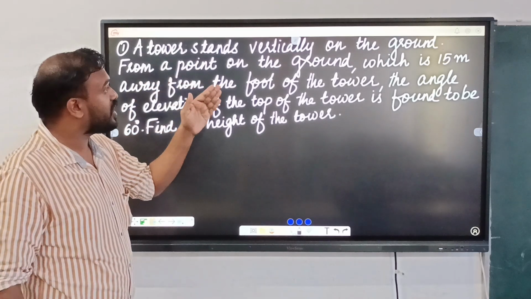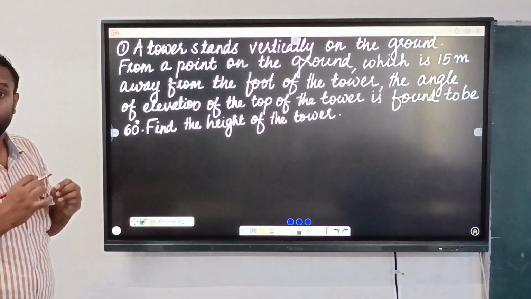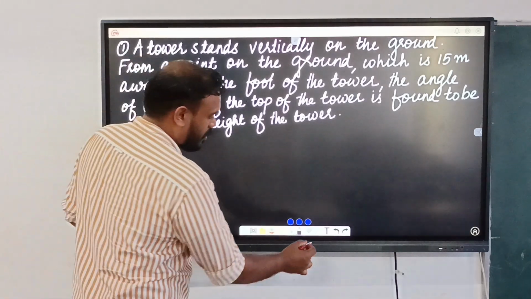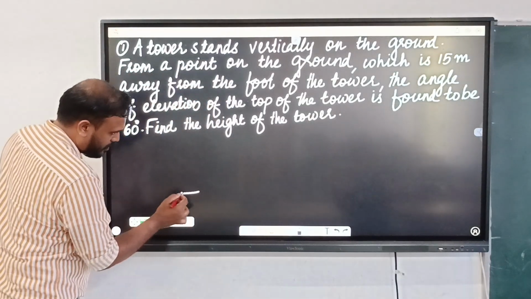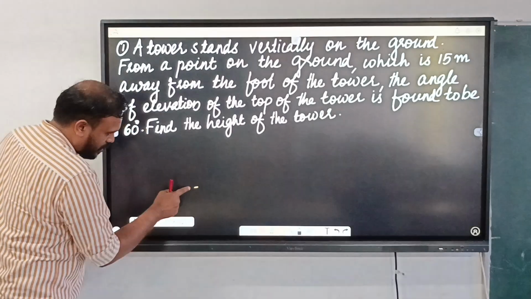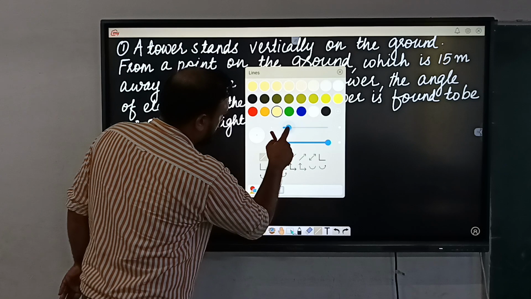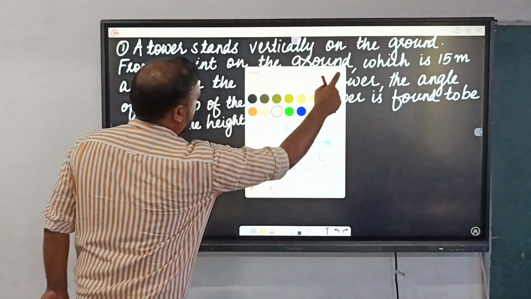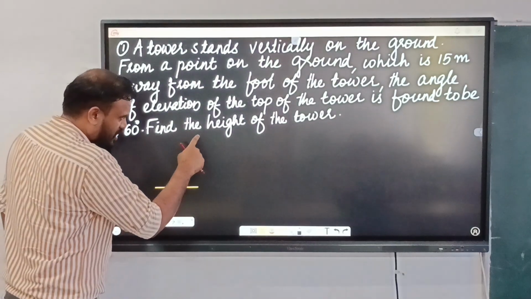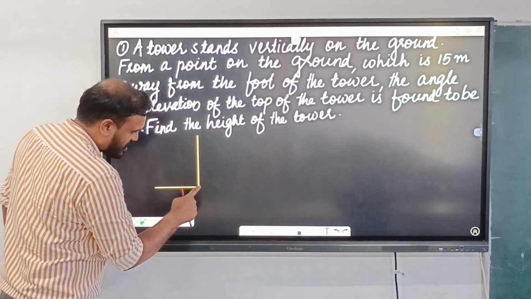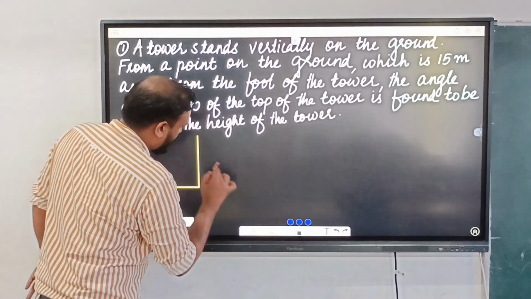See, a tower stands vertically on the ground. So where is the tower? Vertically on the ground. So let us draw a diagram. Suppose this is the ground. So let's add some more thickness here. Okay, that is the ground. So a tower stands vertically. So assume that this is the tower. So here is the tower.